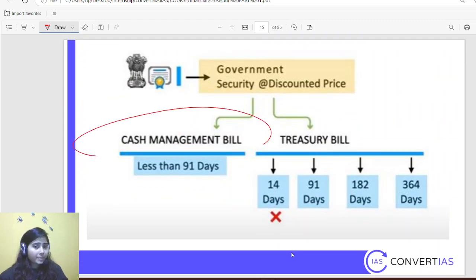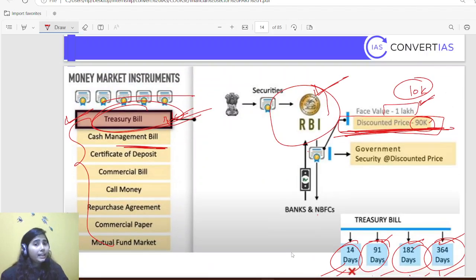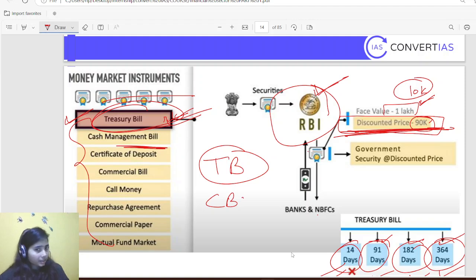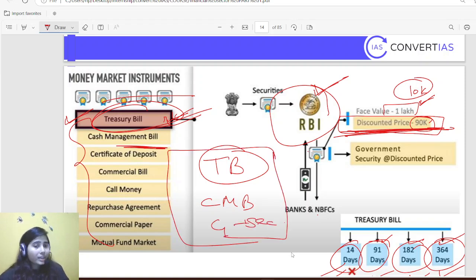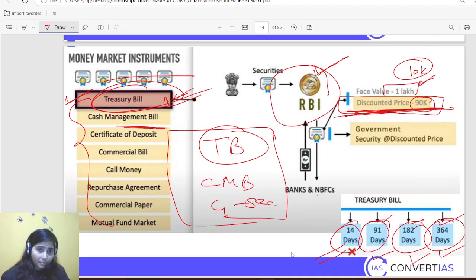Then comes cash management bills. As I said, if it is for less than 91 days, then it is a cash management bill. Be it treasury bill, be it cash management bill, be it government securities, all these securities are issued by government.